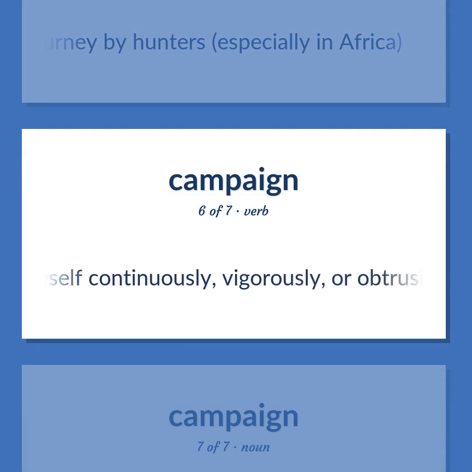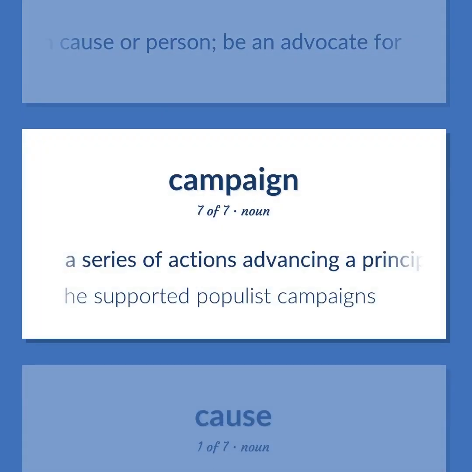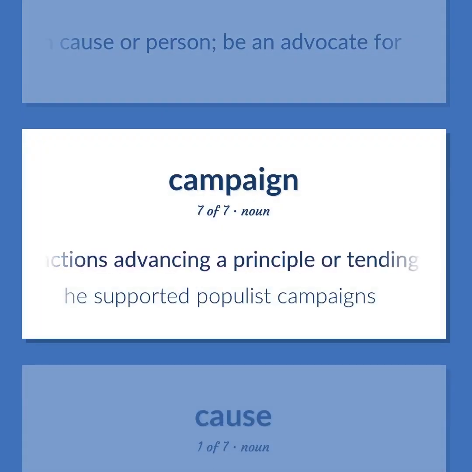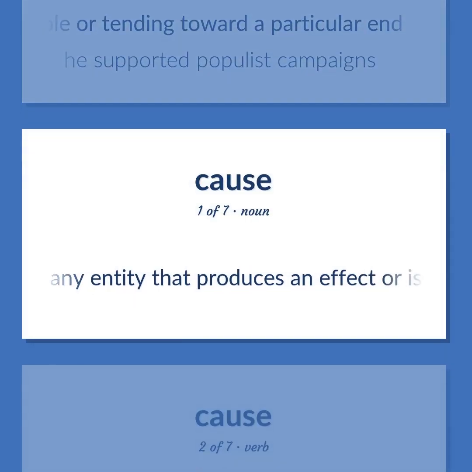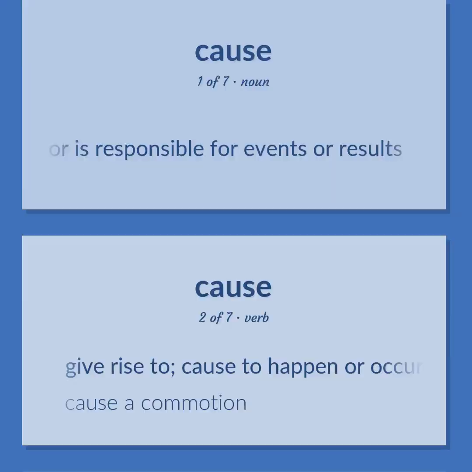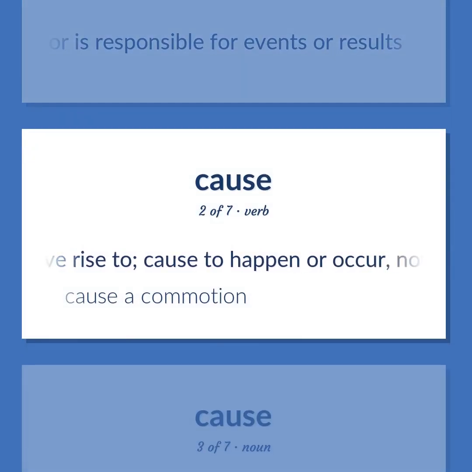Exert oneself continuously, vigorously, or obtrusively to gain an end or engage in a crusade for a certain cause or person. Be an advocate for. A series of actions advancing a principle or tending toward a particular end. He supported populist campaigns. Any entity that produces an effect or is responsible for events or results. Give rise to. Cause to happen or occur, not always intentionally. Cause a commotion.